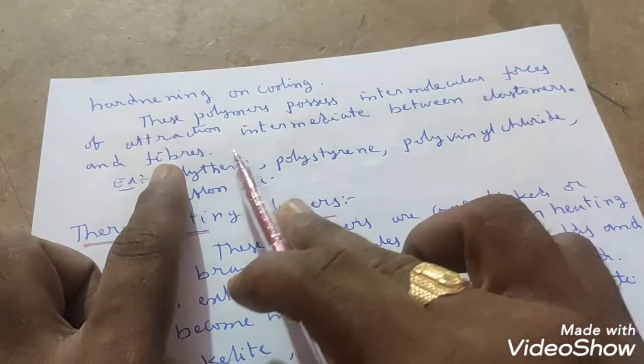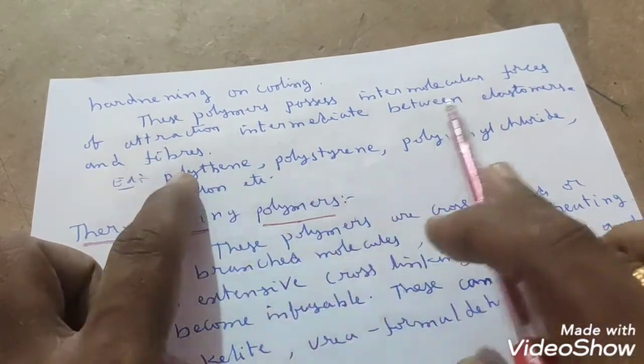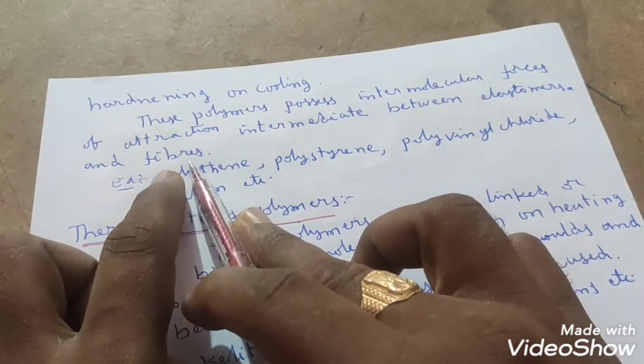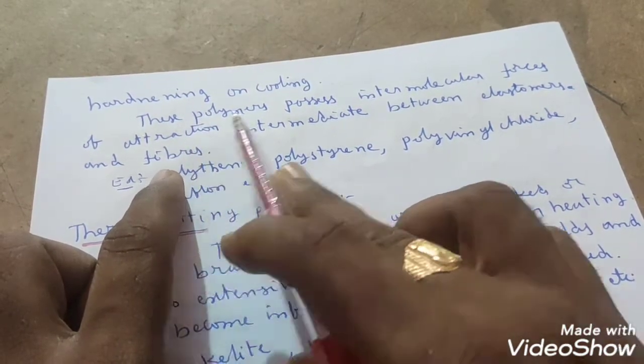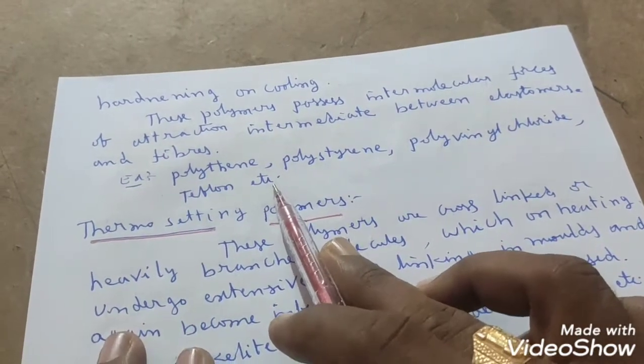But in thermoplastic polymers, these forces are intermediate between elastomers and fibers, greater than elastomers and lesser than fibers.